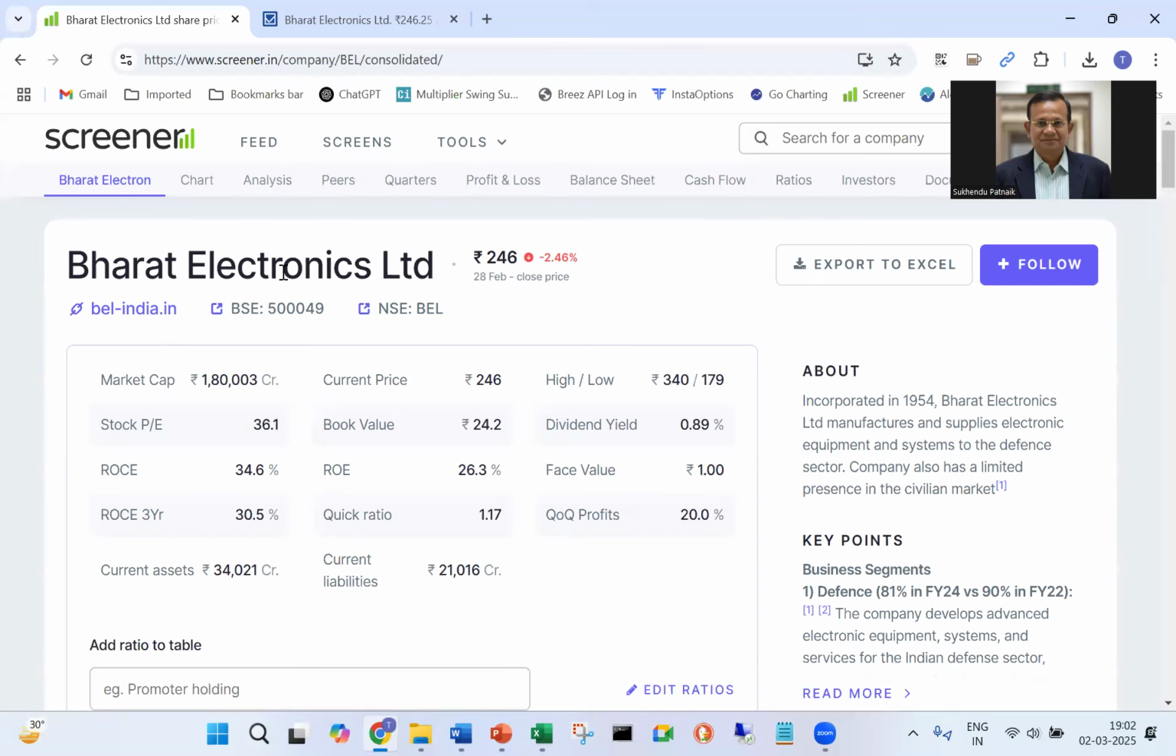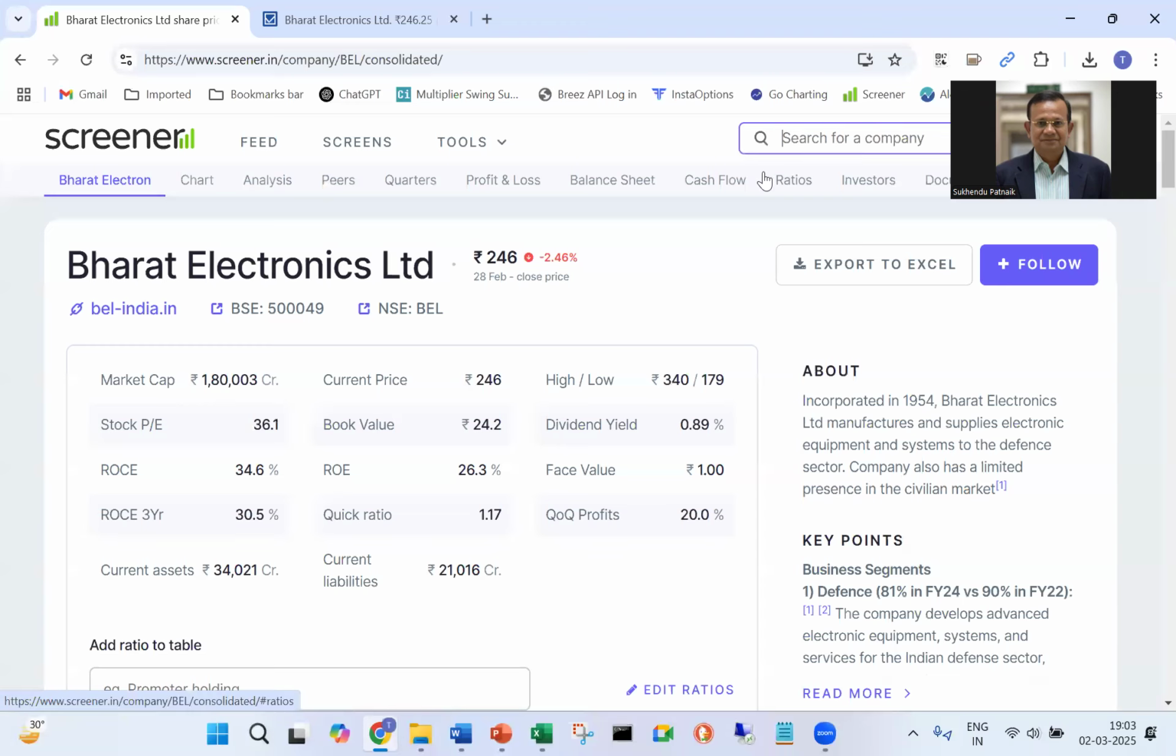Just look at one of the companies, which is Bharat Electronics, with the market capitalization 1,80,000 crores. The current price is 246. So if you divide 1,80,000 crores by 246, you will find the number of shares the company has issued. Because number of shares issued by the company into the current price gives the market capitalization.